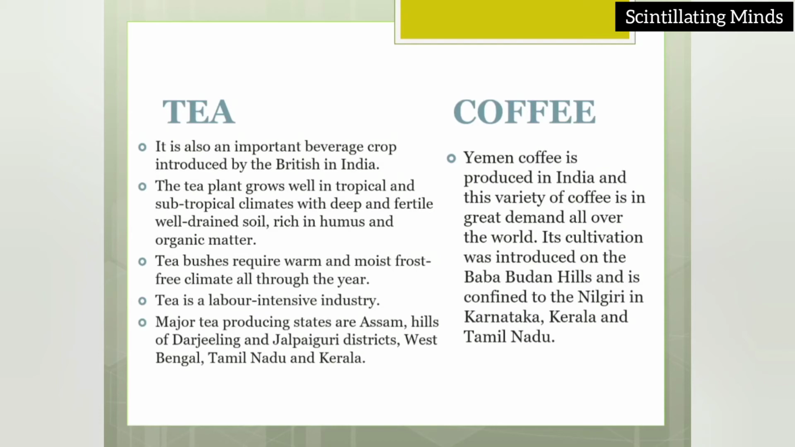So this is all about tea. Now we should talk about coffee. Coffee is produced in India and this variety of coffee is in great demand all over the world. Its cultivation was introduced on the Baba Budan hills and is confined to Nilgiri in Karnataka, Kerala and Tamil Nadu. So this is also a gift that we have got.